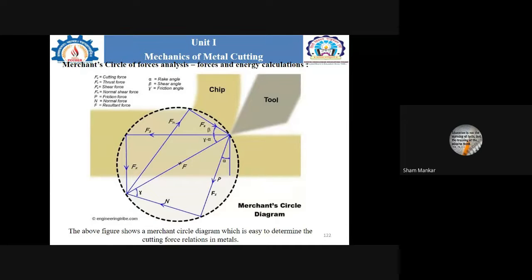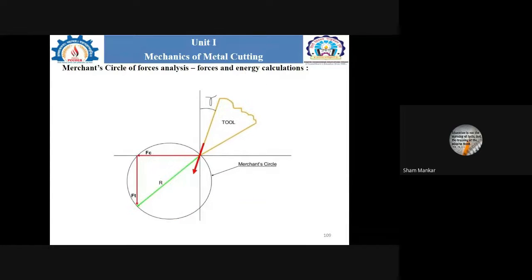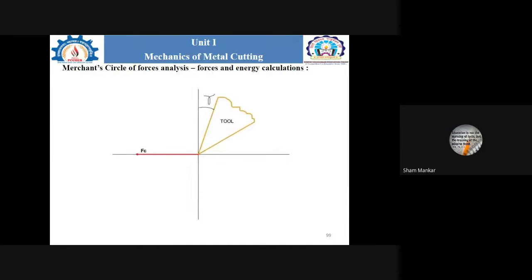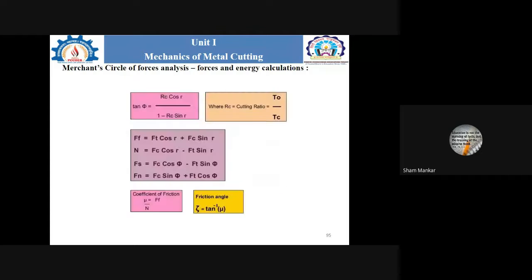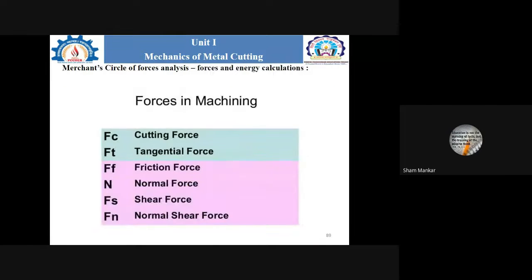I will show you the step-by-step process, so it will be easy to understand how we consider the entire process of the Merchant circle. These are the forces and the different angles: the rake angle, shear angle, friction angle, and the coefficient of friction.